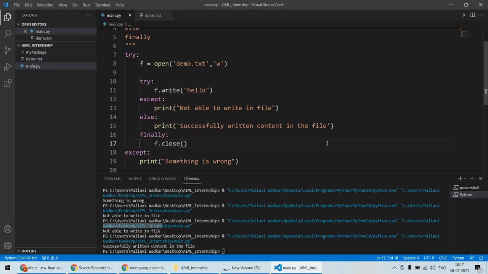Now you will create a main file. Inside the main file you will have to load your package and all these functions which you will have to use. And here you will make a calculator. So what you will do, you will use a while loop, and then you will ask the user to enter two different numbers, so num1 and num2.